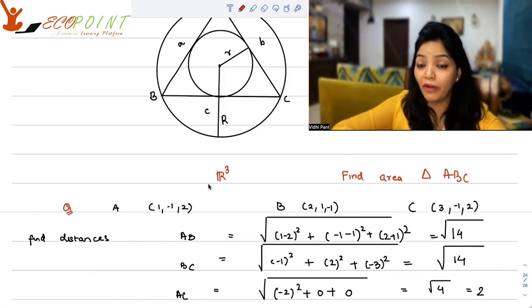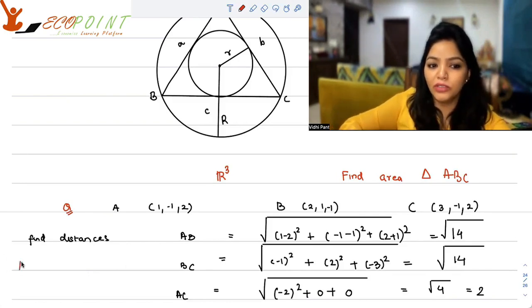You will find out the distances AB, BC, and AC. I'm sure you know the distance formula. The distance formula is the square root of x1 minus y1 whole square, or a.